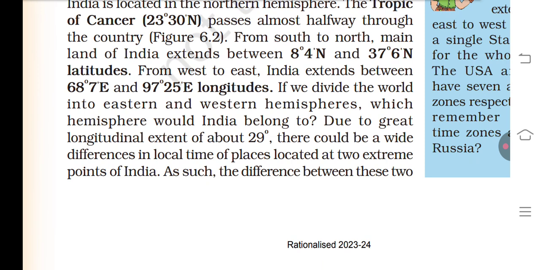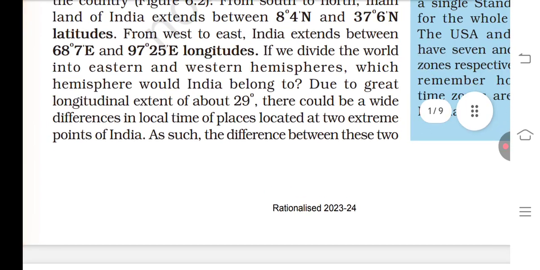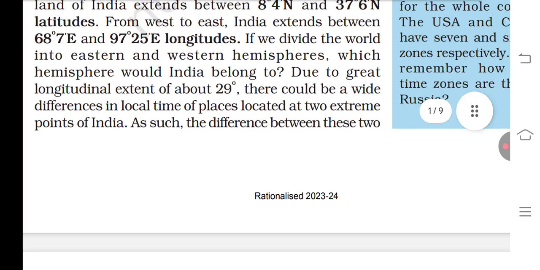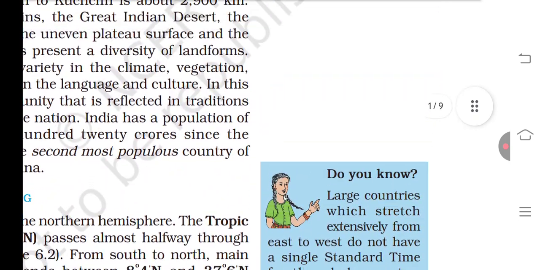If we divide the world into the eastern and western hemisphere, which hemisphere would India belong to? Due to a great longitude extent of about 29 degrees, there could be a wide difference in local time of places located at two extreme points of India.